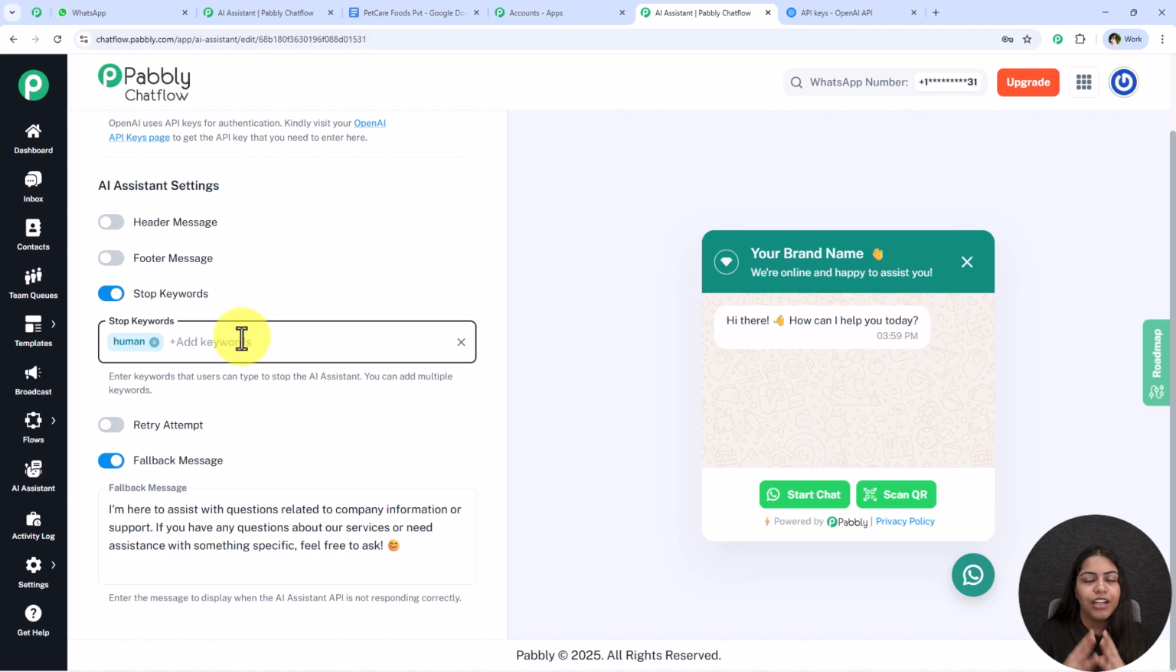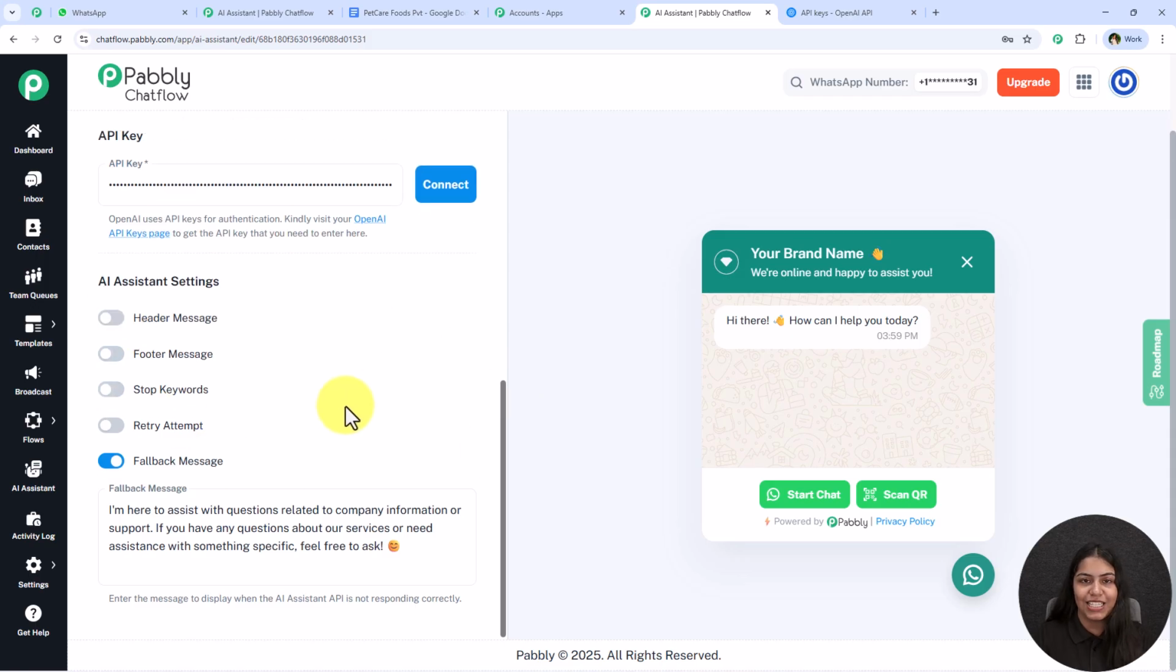That chat of that user will be moved to the intervene section, and a manual review will be needed in order to take that chat back to the AI assistant. So let's say a user wants to speak to a human and the AI is not solving their queries, so you can use these stop keywords in order to stop the AI assistant. You can definitely add this keyword. I'm going to keep it blank and close this stop keywords.